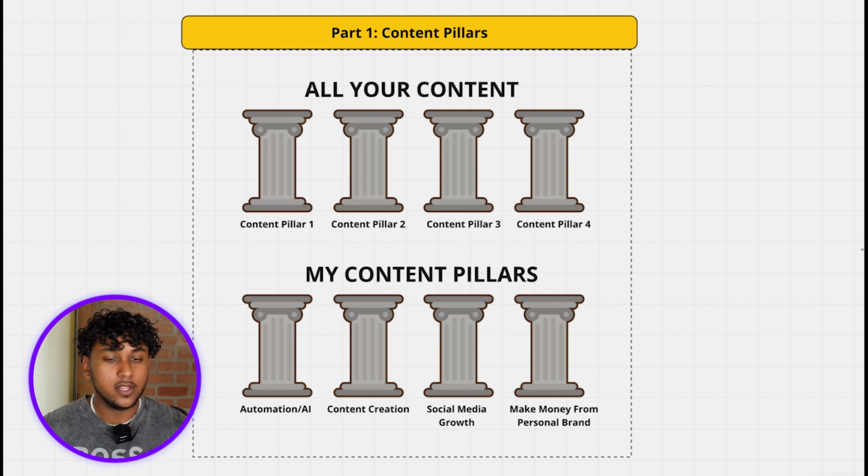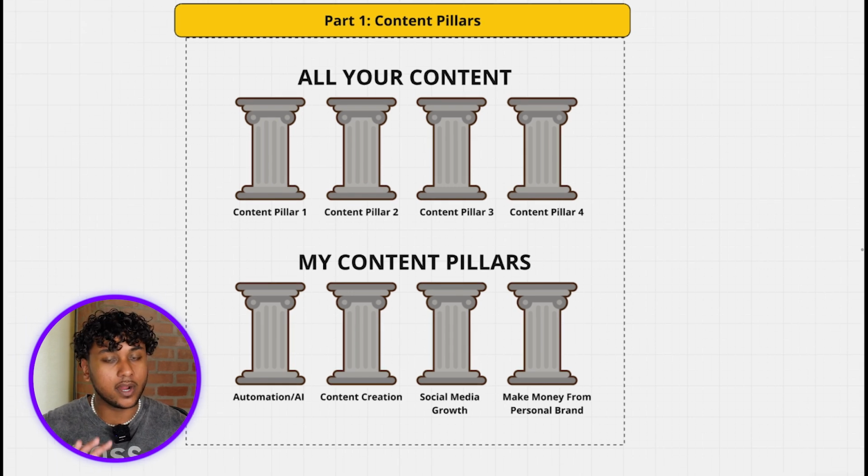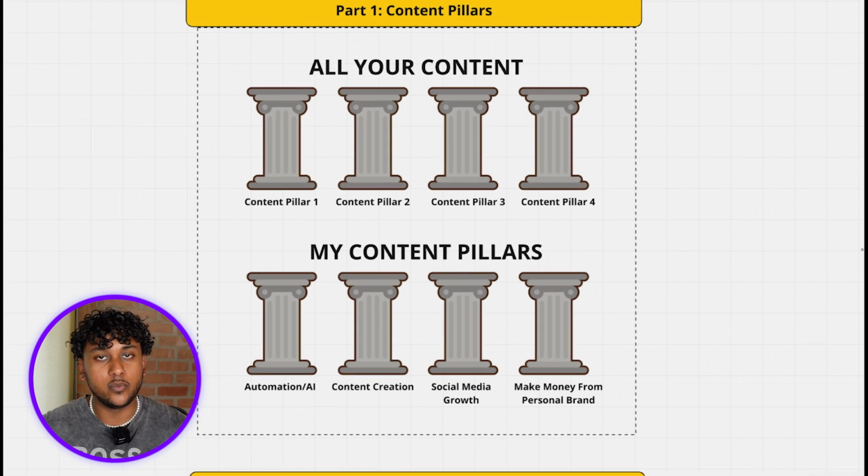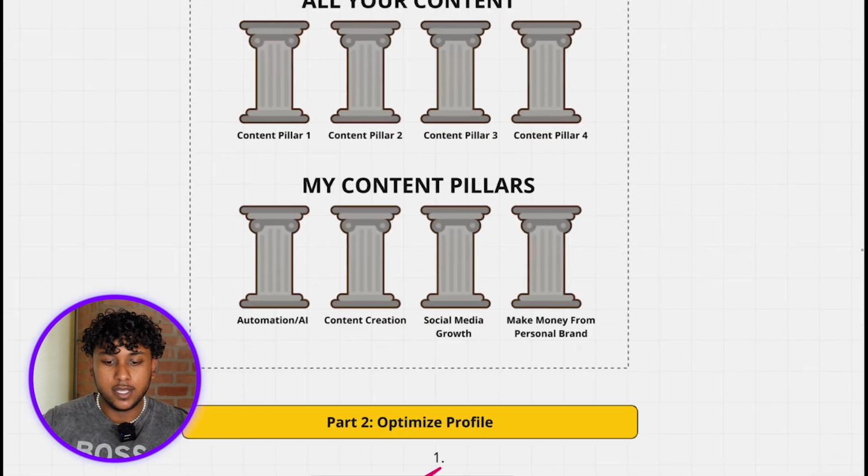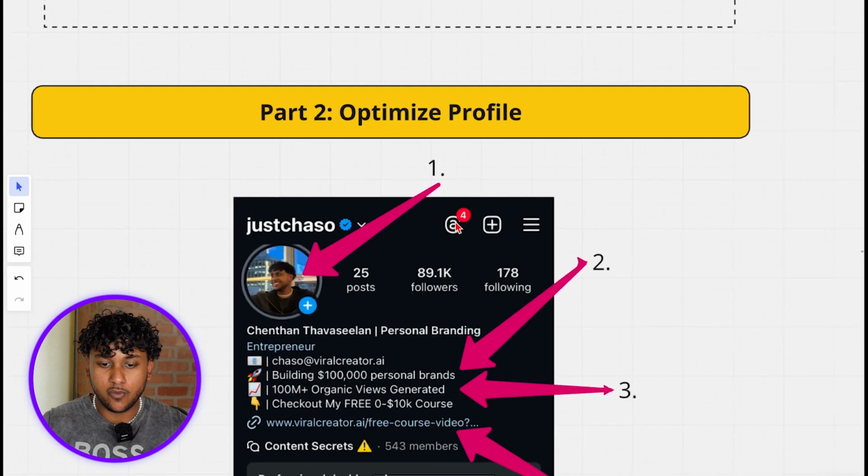The reason why you want to stick to your content pillars is because each pillar has its own purpose. There's going to be pillars that will get you views. There's gonna be pillars that will get you followers. There's gonna be pillars that turn those followers into fans. And there's gonna be pillars that turn your fans into paying customers. So that's like the 4 content pillars, and each piece of content should really fall under one of these 4 pillars.